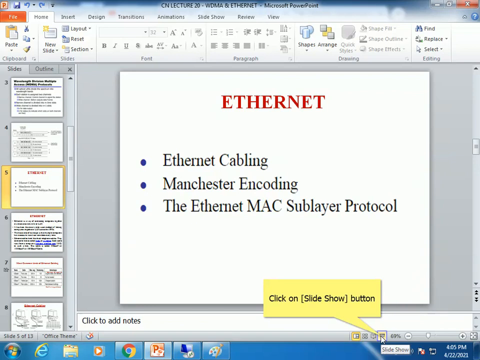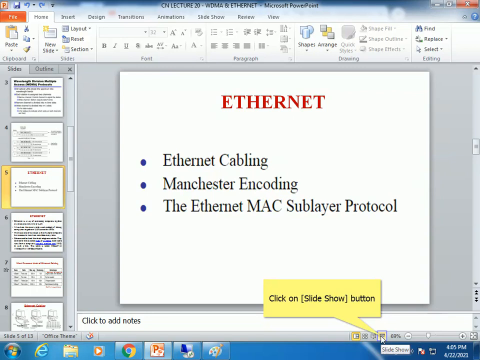Your Ethernet cables look similar to telephone cables. You all must have seen telephone cables, right? They connect to boxes that we call hubs and switches.